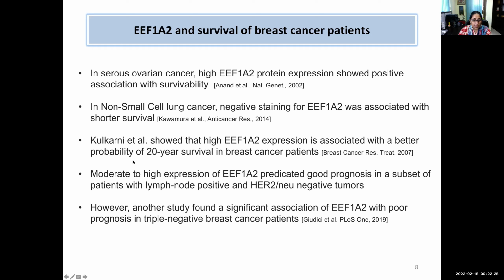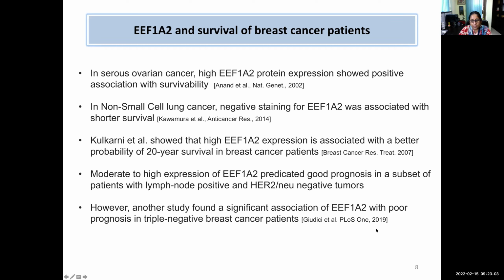And if you look at breast cancers, this study showed that high 1A2 expression was associated with a better probability of survival. In this study, they also checked whether it had something to do with the ER/PR HER2 status or not. They found that high expression of 1A2 predicted good prognosis in a subset of patient samples with lymph node positivity and HER2 negative tumors. This was an interesting observation, but it was not consistent.